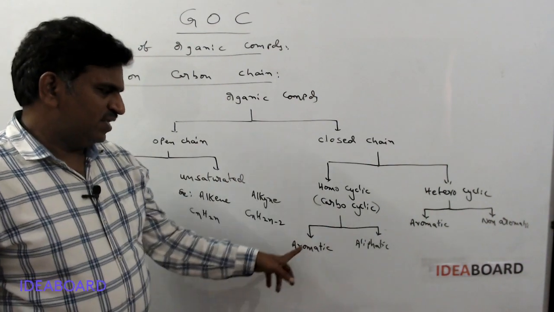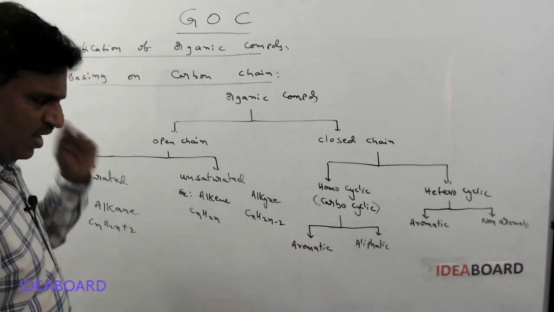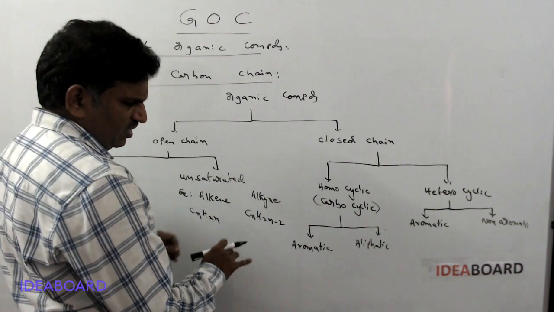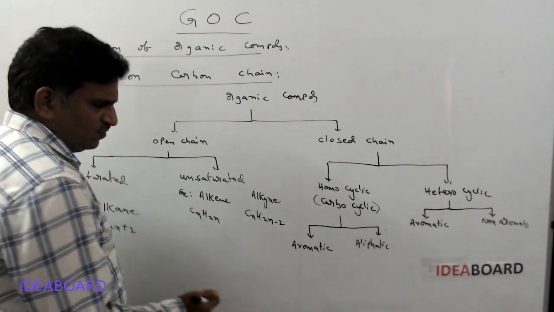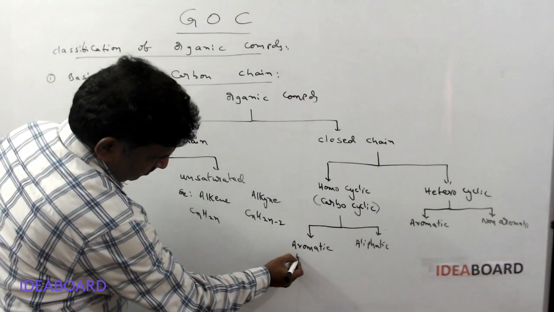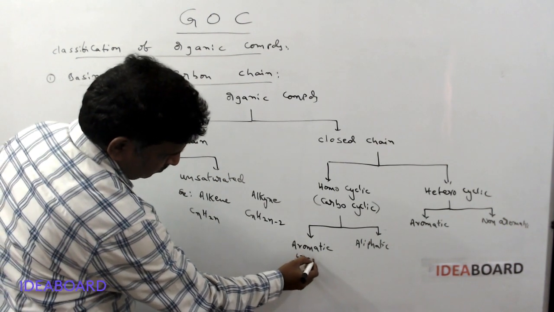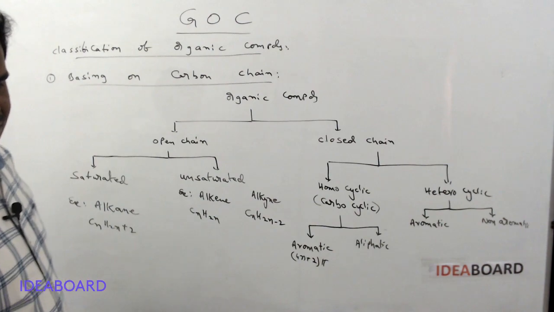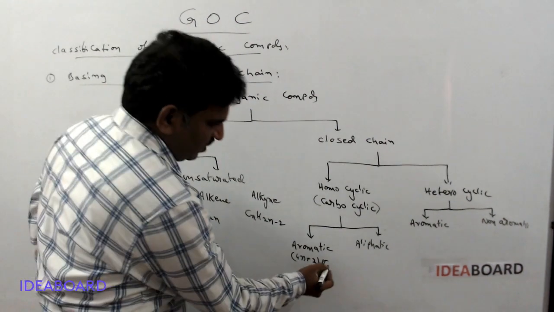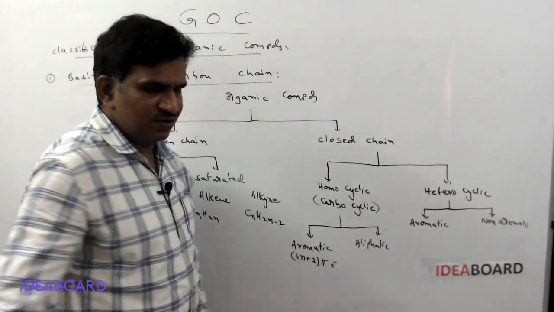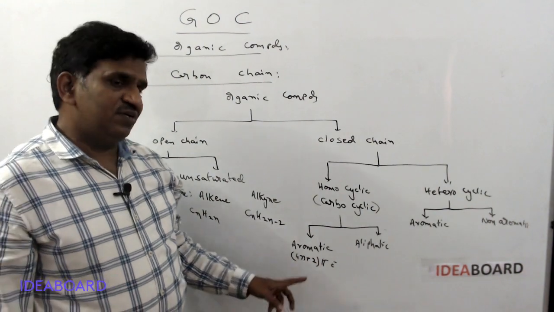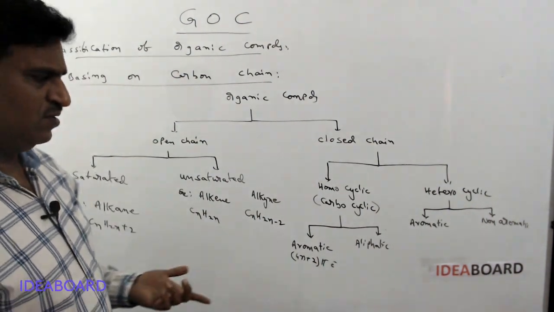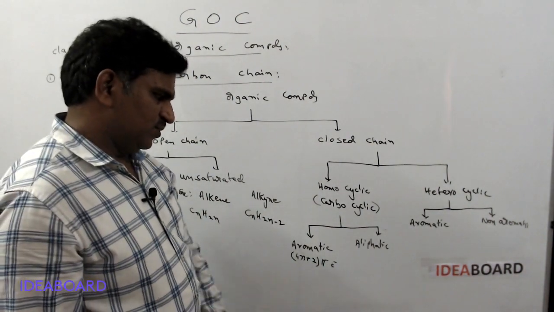Here homocyclic aromatic compounds. Aromatic compounds, in a brief manner we will say, are those which satisfy the 4n plus 2 pi electron rule, or the Huckel rule. Here the n value may be 0, 1, 2, 3, any one, and that is an aromatic compound.